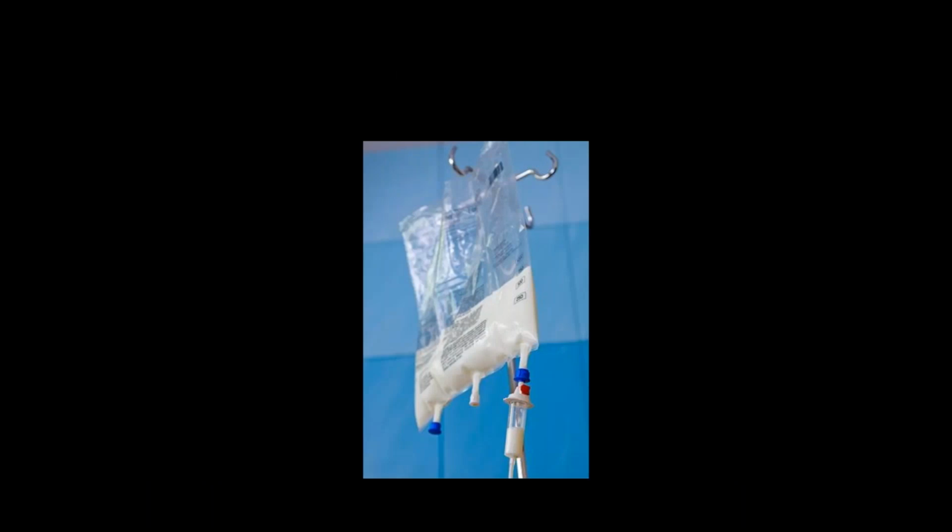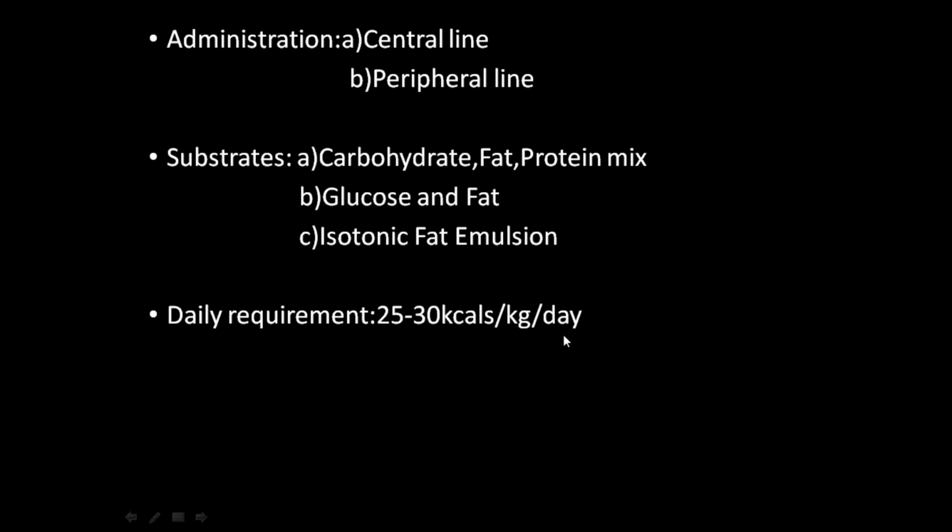So this is the total parenteral nutrition bag. You can see 3 bags will be there. This is a mixed solution. There will be carbohydrate, fat and protein. This can be given through a central line or peripheral line. Central line is directly into the external jugular or internal jugular vein or the subclavian vein, whereas peripheral line is where you keep at the wrist veins. The substrates: you can give a carb, fat and protein mix, or a glucose fat emulsion, or an isotonic fat emulsion. The daily requirement is 25 to 30 kilocalories per kg per day.